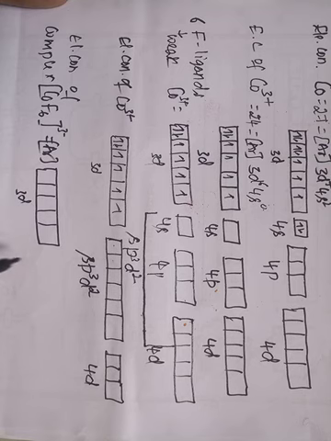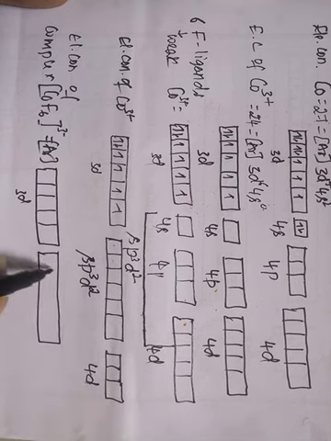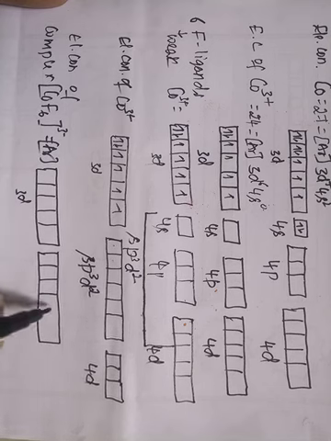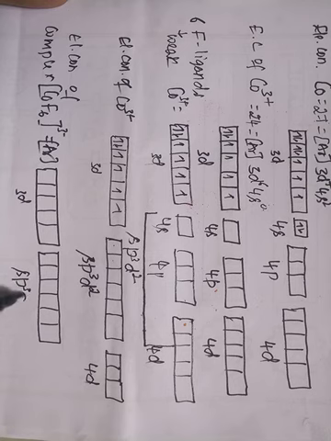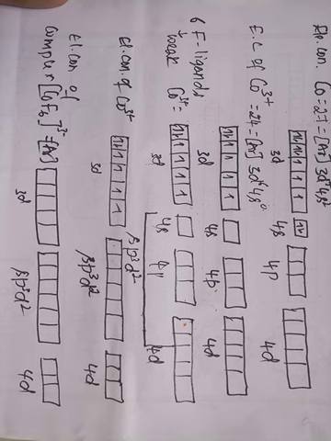This is 3d, this is sp3d2, and these are the remaining 4d orbitals.